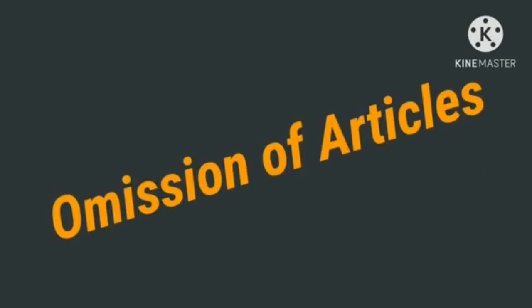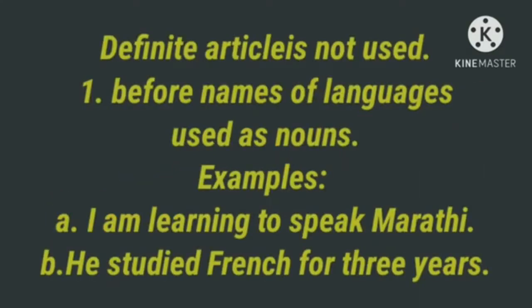First one, the definite article is not used before names of languages used as nouns. If the language is used as a noun, we avoid the article. I am learning to speak Marathi. So here Marathi is a language but acts as a noun, so we omit the article before the word Marathi.